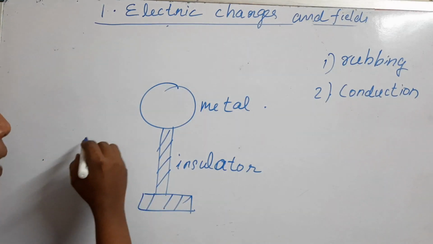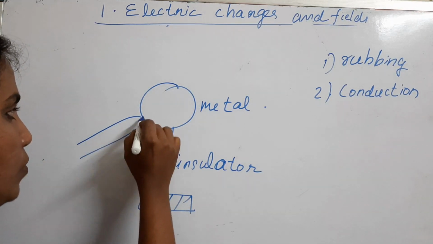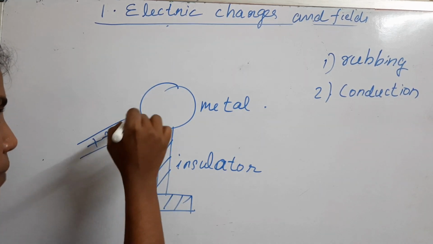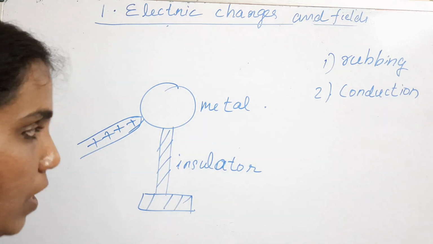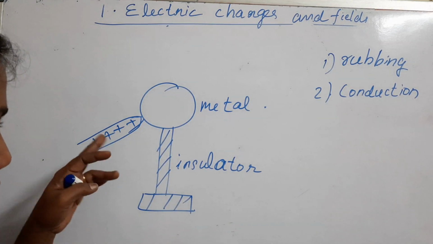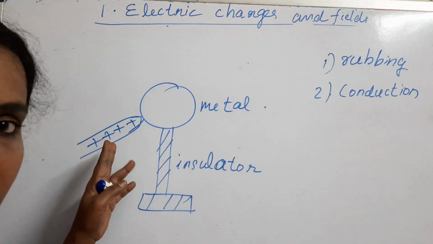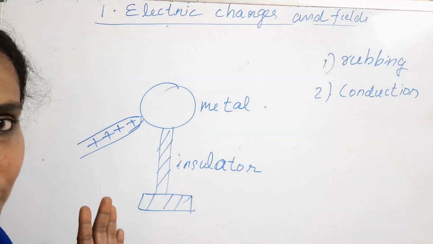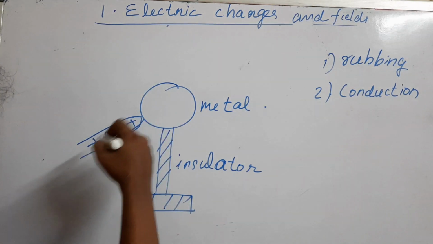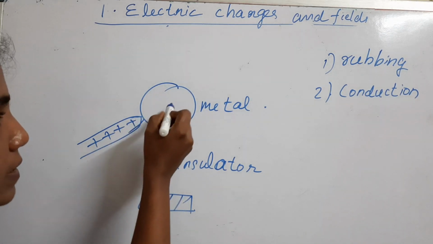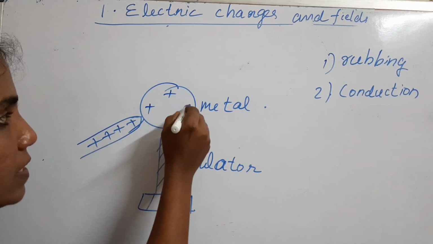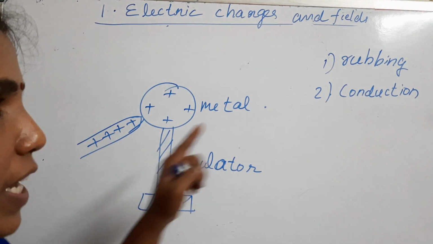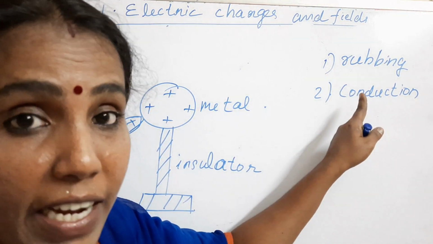Now you bring a charged object in contact with this metallic ball. So this is a positively charged object, touching this metallic sphere. Of course, by contact, this metallic sphere gets this positive charge. This is what we mean by charging by conduction.